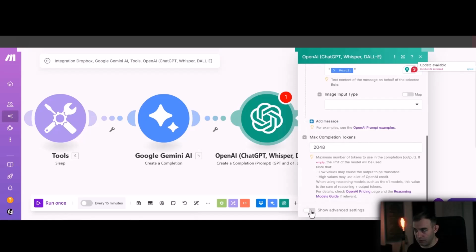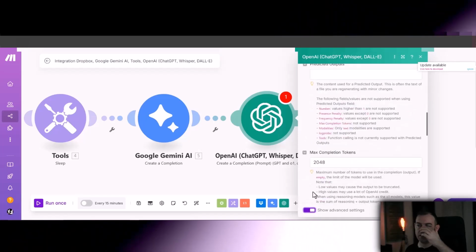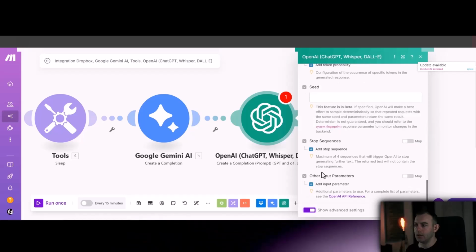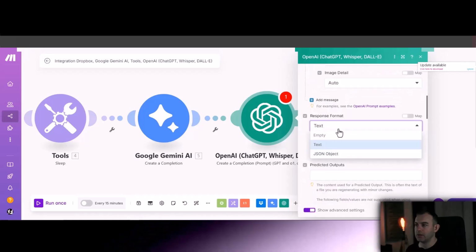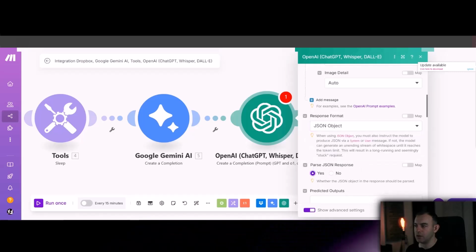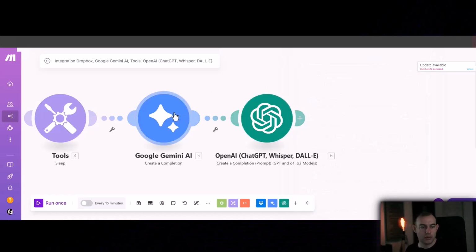We're still going to force it to output JSON format by selecting the advanced settings. What you can do is say response format, JSON object, and make sure you select yes to parse JSON and hit OK. That way we'll be able to map the information from Google Gemini.